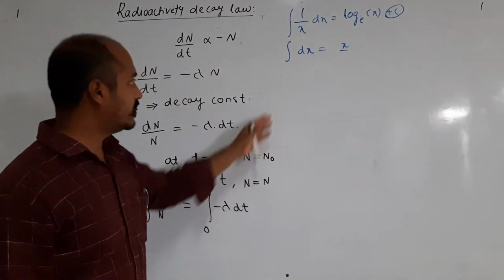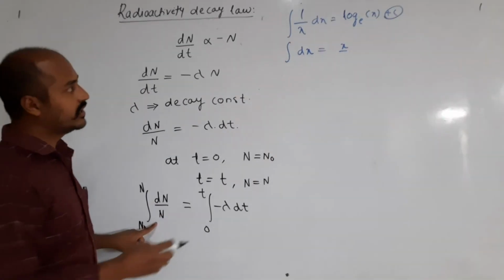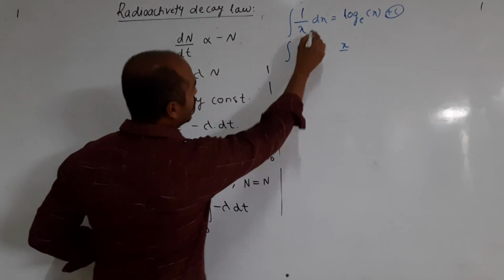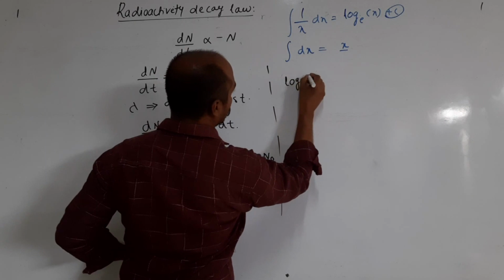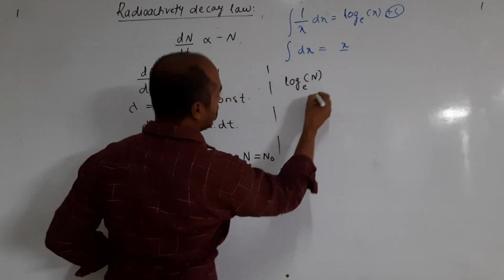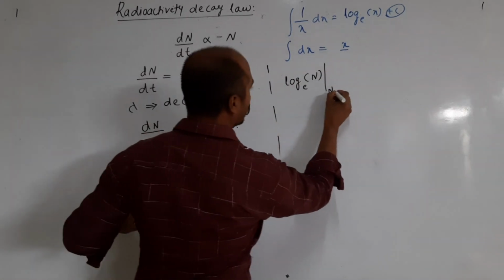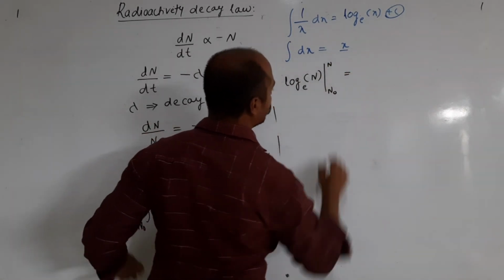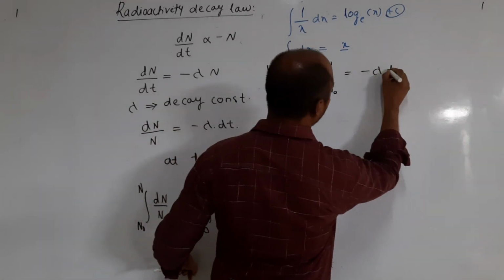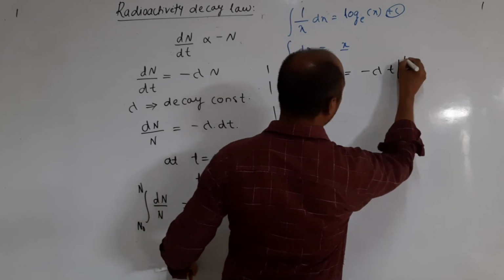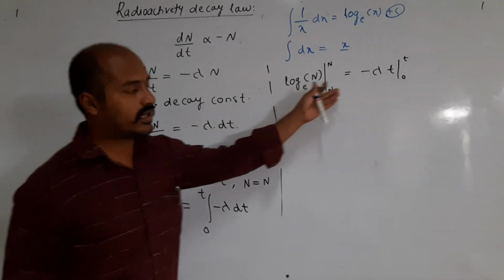So let us write the equation for this. The integration of 1 by N becomes log N to the base e under the limits N naught to N, which is equal to minus lambda t under the limits 0 to t. Now let us apply the limits.